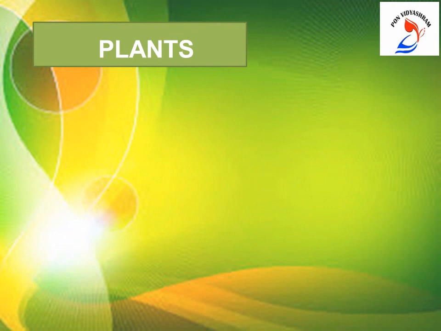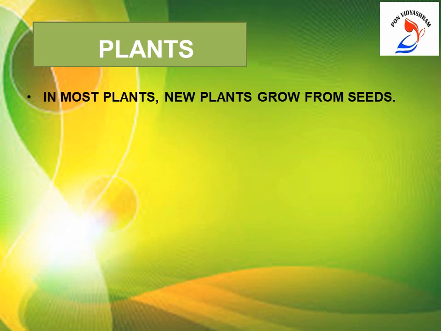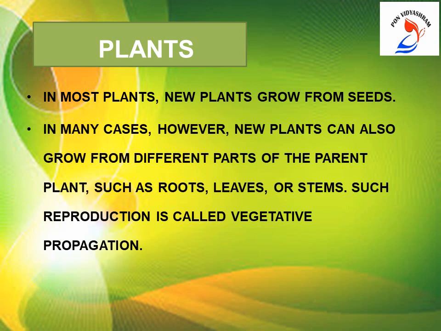Plants. Now, how do plants reproduce? In most plants, new plants grow from seeds. In the last video, children, we have learnt about germination. In many cases, however, new plants can also grow from different parts of the parent plant, such as roots, leaves, or stems. Such reproduction is called vegetative propagation. Why vegetative propagation, children? Because the new plant is arising from the part of the plant itself.